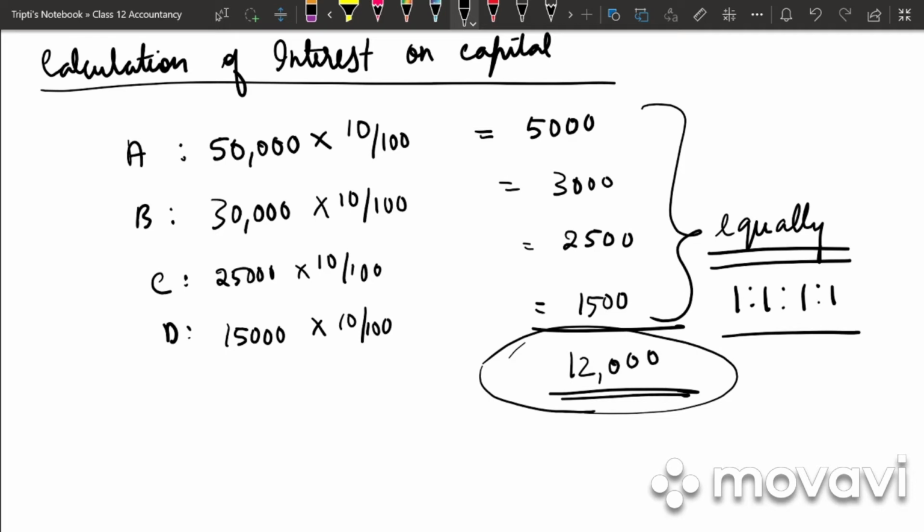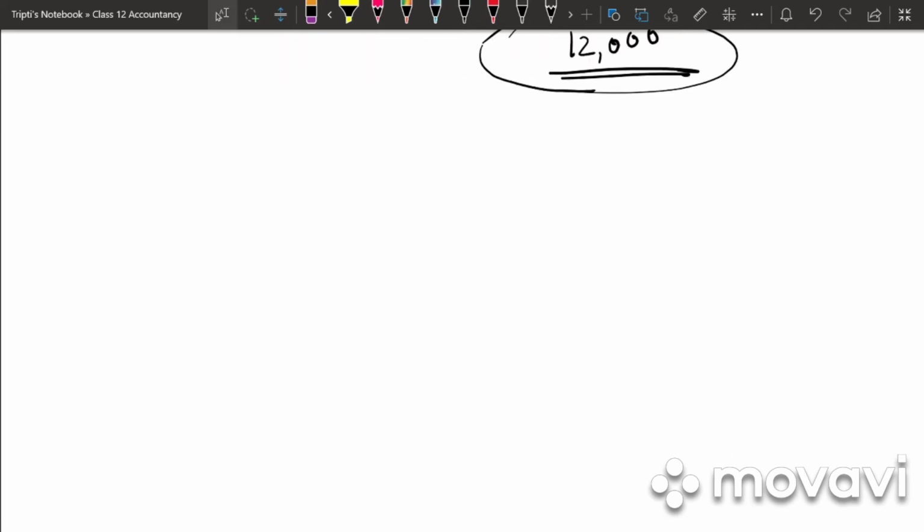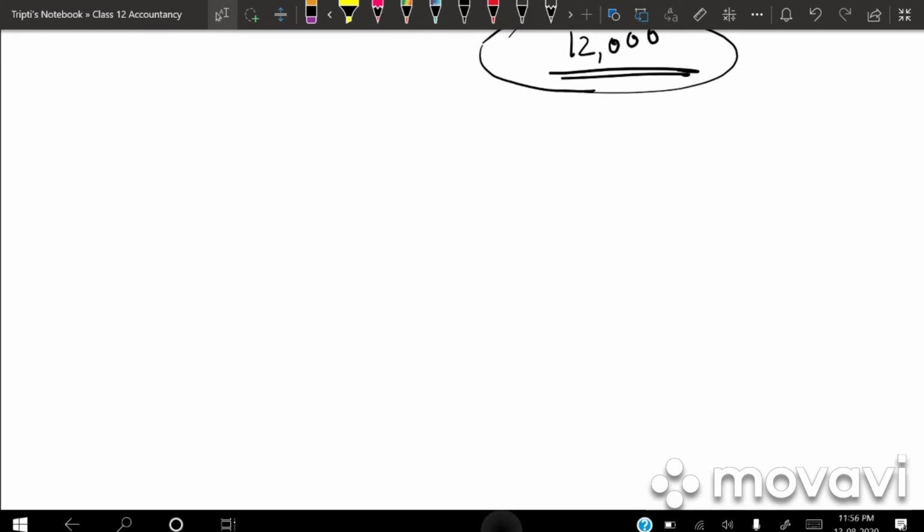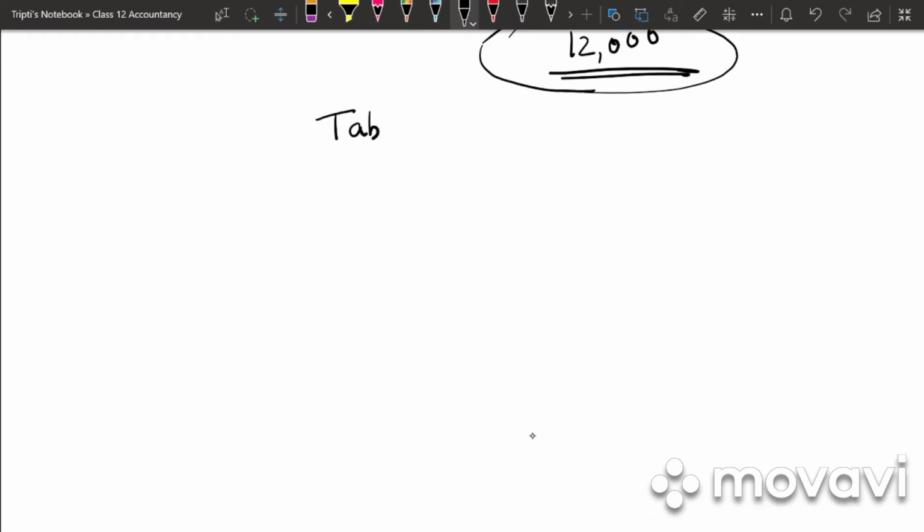Full stop. This loss should be debited to their respective capital accounts, and interest on capital, which they are entitled to, should be credited to their capital accounts. So the first thing we would be doing after calculating the interest is draw a table which shows the adjustments.